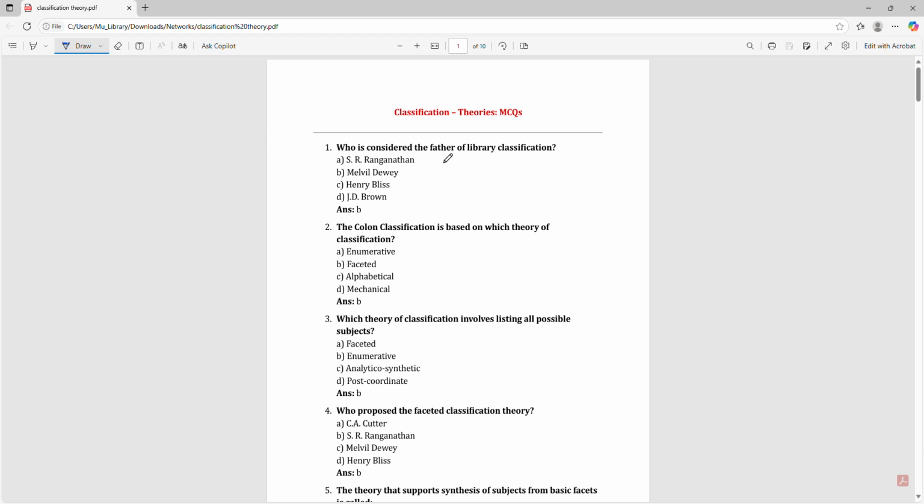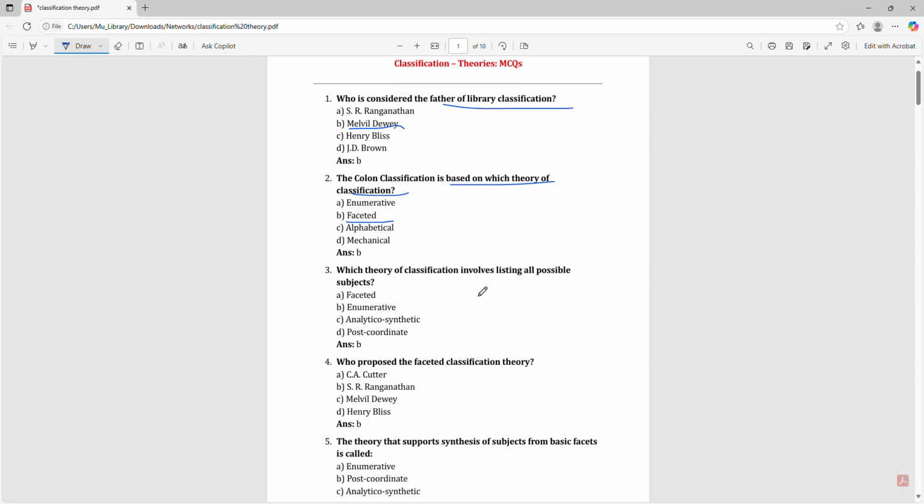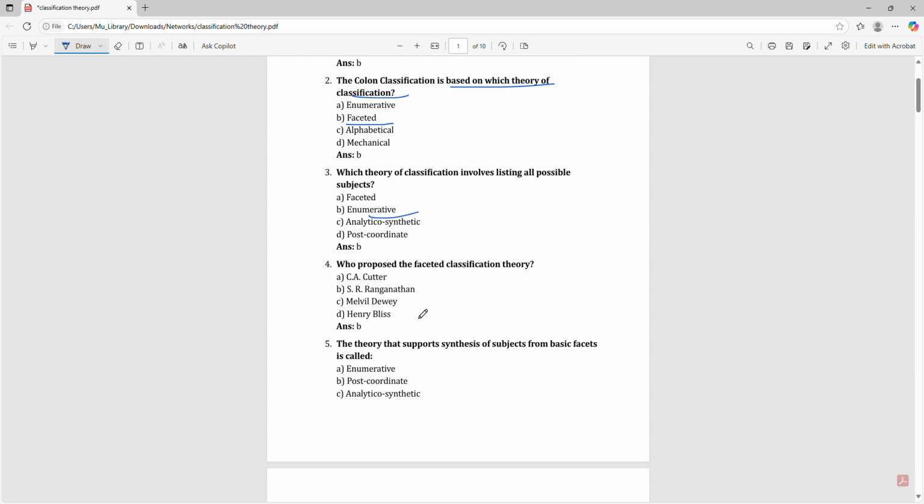Who is considered the father of the library classification? Melville Dewey. The CC is based on which theory of the classification? That is faceted. Which theory of classification involves listing all possible subjects? That is enumerative. Who proposed the faceted classification theory?